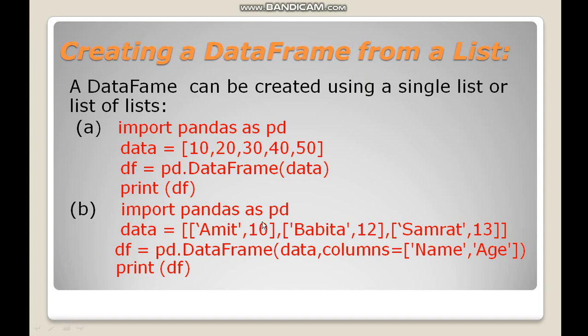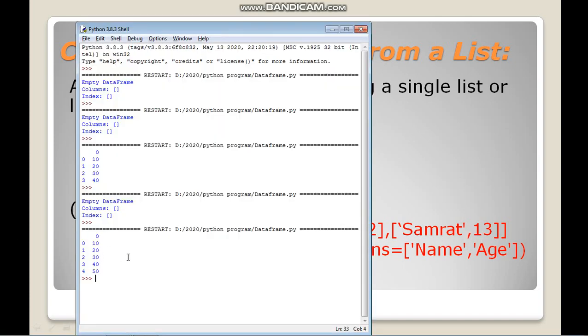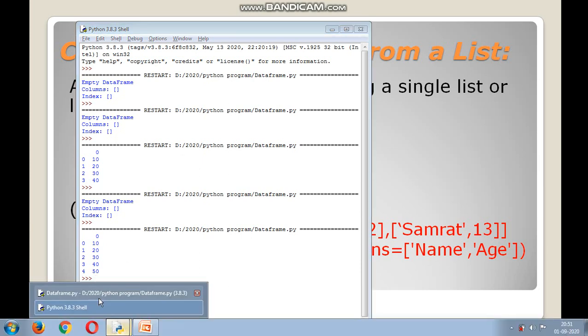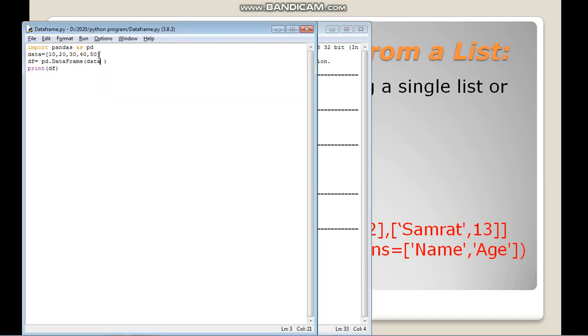The same code I'm writing here: import pandas as pd. Then we have the data, these are the lists: Amit 10, Babita 20, and Samrat 30. Here I am just changing the value of data; I'm not writing a different code. Amit, 10 is one list and the first value of the outer list.